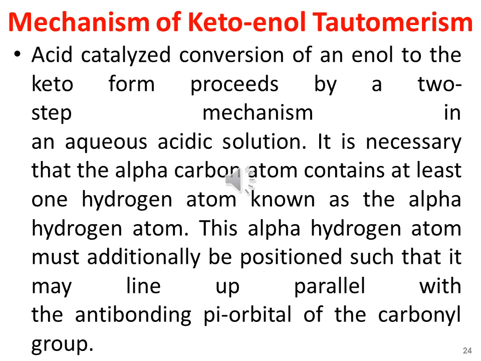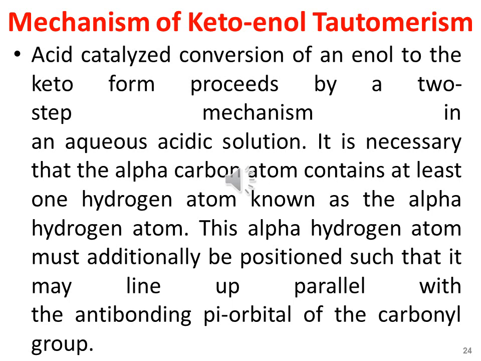As I have already informed you, in keto-enol tautomerism, a carbonyl containing compound is rapidly converted into an enol, and the enol is rapidly converted into the keto form, and these two species exist in a dynamic equilibrium. So this phenomenon is called keto-enol tautomerism. Now if we talk about the mechanism of conversion of keto form into an enol and enol into keto form, these mechanisms are always acid or base catalyzed.